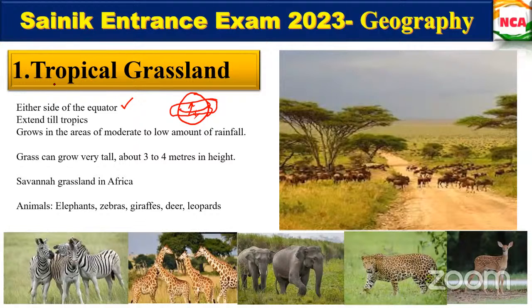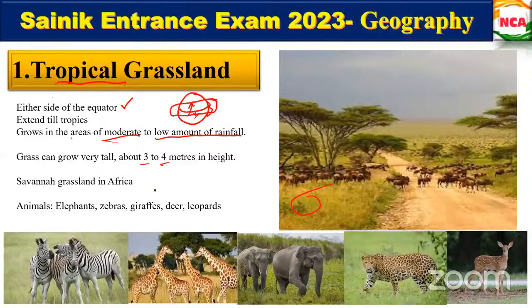These are also areas of low to moderate amount of rainfall. These grasses grow up to 3 to 4 meters of height. The Savannah grassland in Africa is a good example for it.